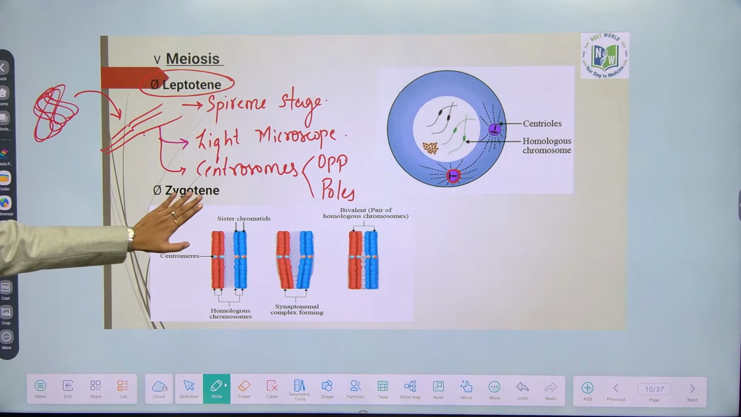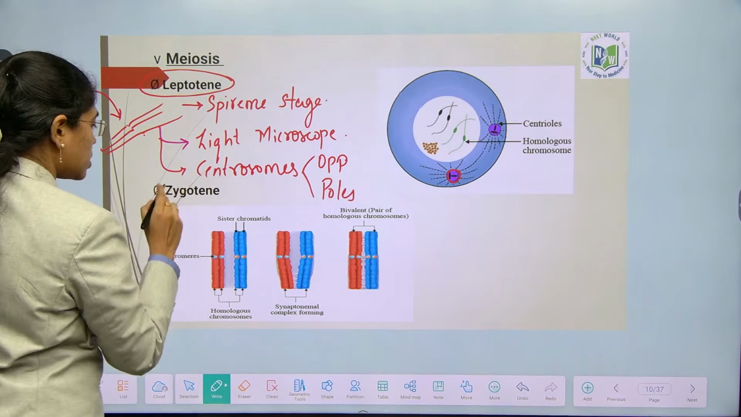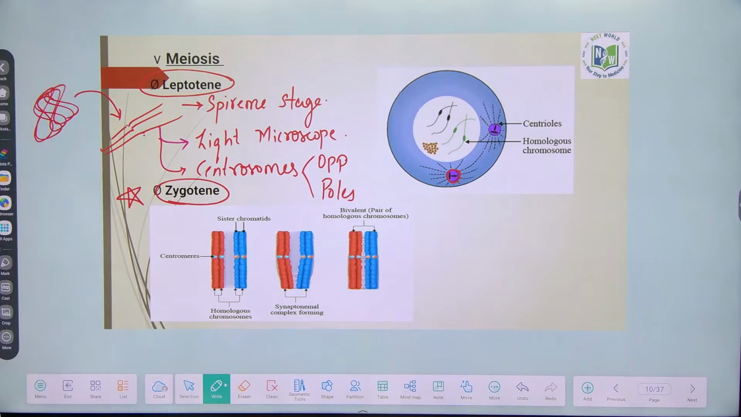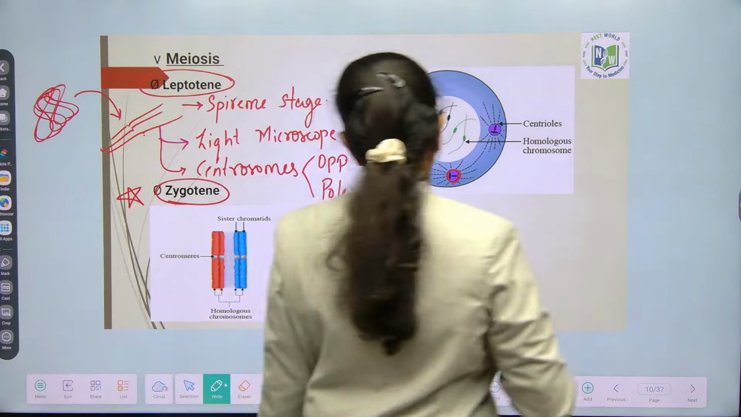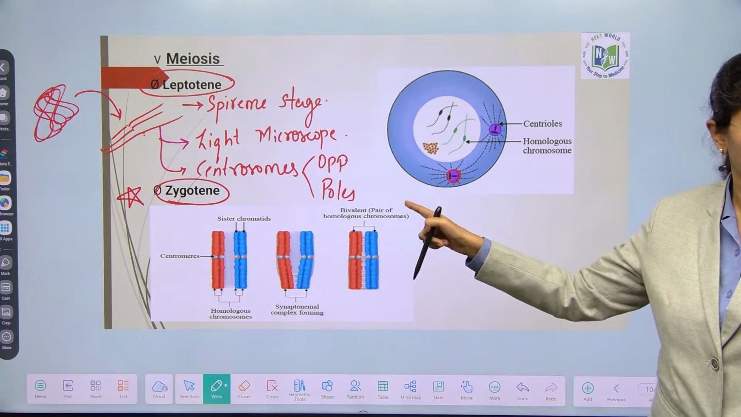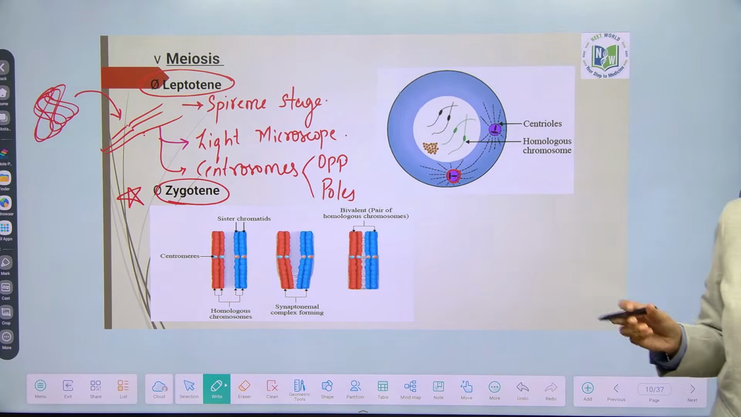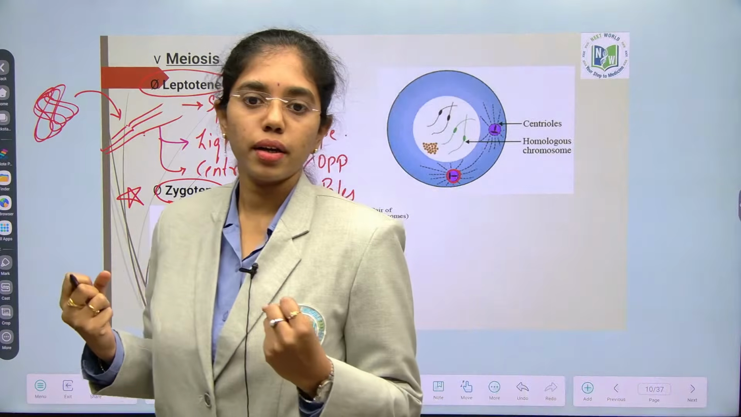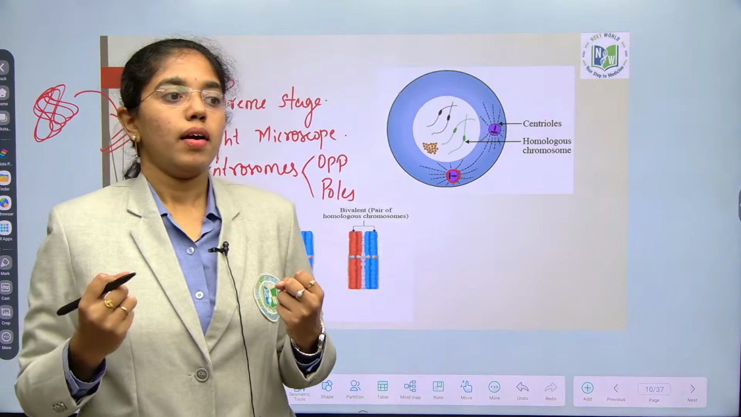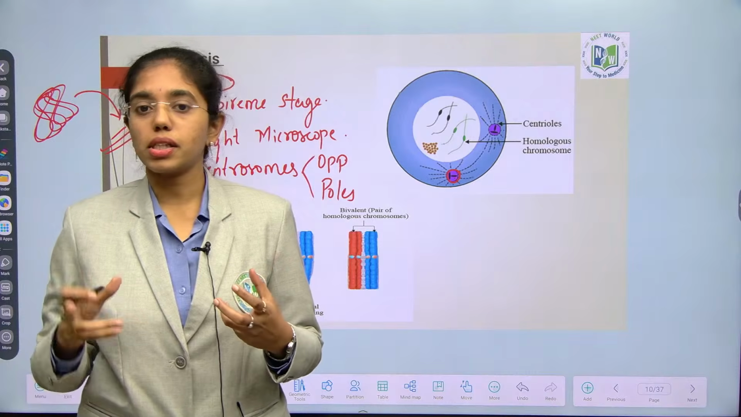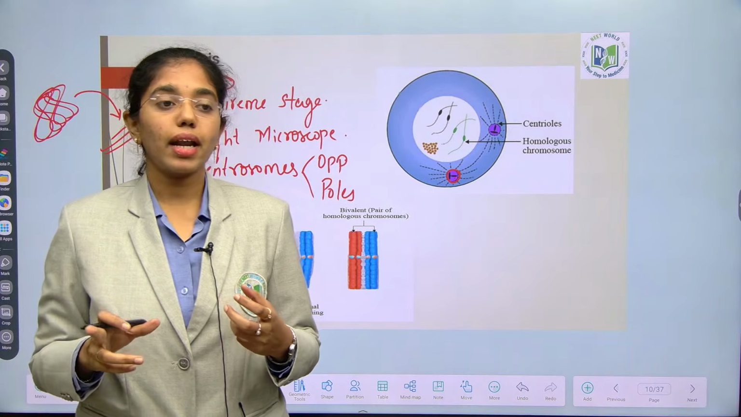Followed by zygotene. Zygotene is a major stage, I am telling you. Listen carefully. So, chromatid threads are formed here. You know how the traits are being copied from our parents? How they are copied? Through genes. Genes are transferred. Where are genes present?